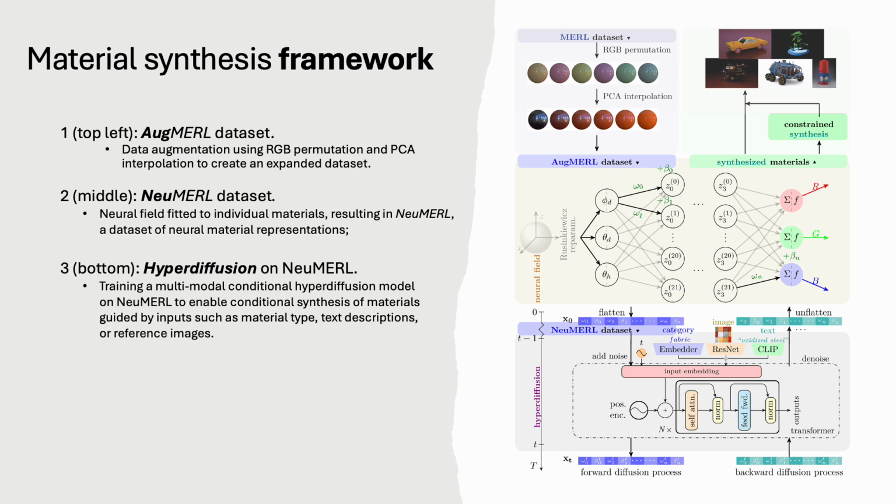Then, a hyperdiffusion model is trained on the new MERL dataset for conditional material synthesis, guided by type, text, or reference images. Finally, statistics-based constrained synthesis ensures materials match the desired type. Together, these steps enable flexible, controllable material generation.